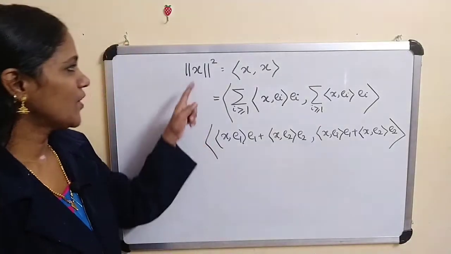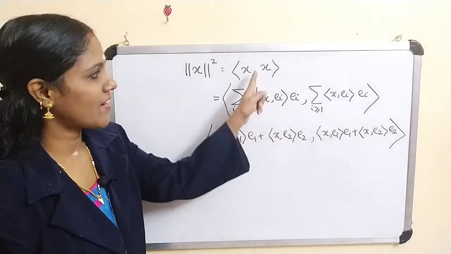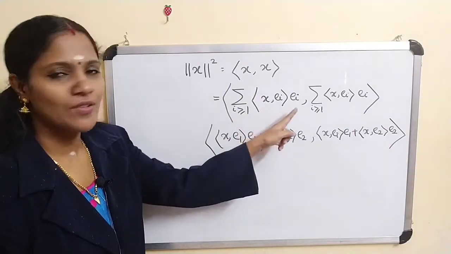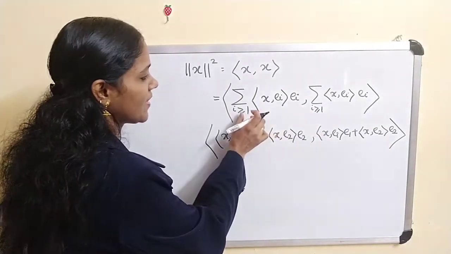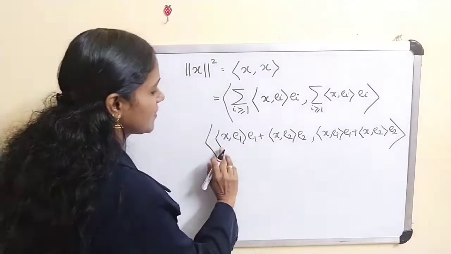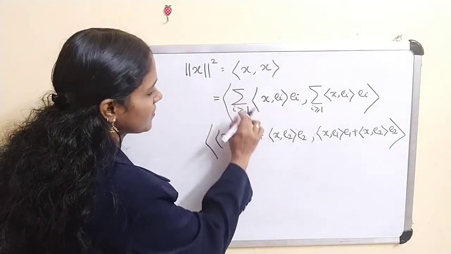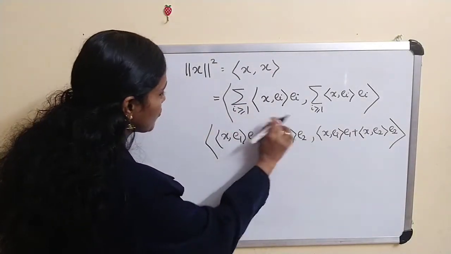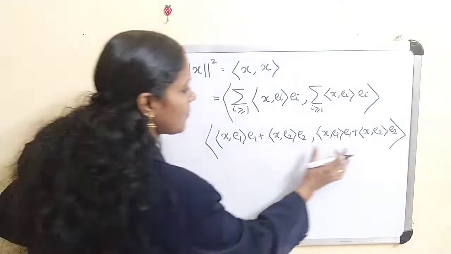Now we have to evaluate the norm of x squared. The norm of x squared is equal to the inner product of x with x, where x is the sum over i greater than or equal to 1 of this term. Now consider the case containing more than 2 elements, and we generalize this result. If the sum contains 2 terms, then it becomes like this. Here apply the linearity property.